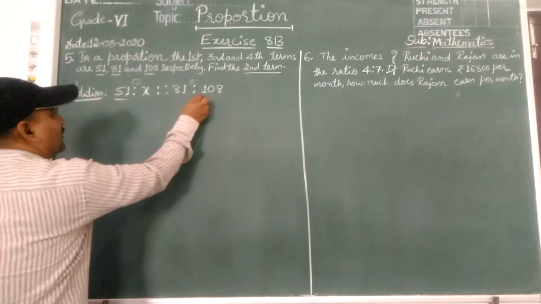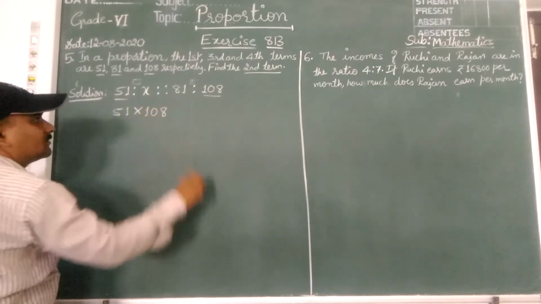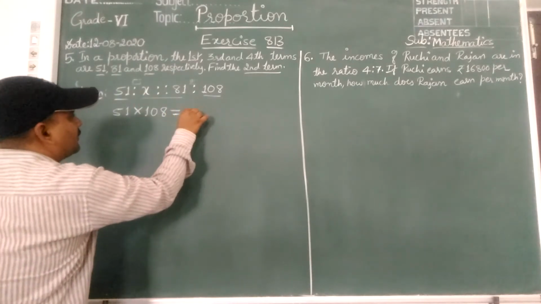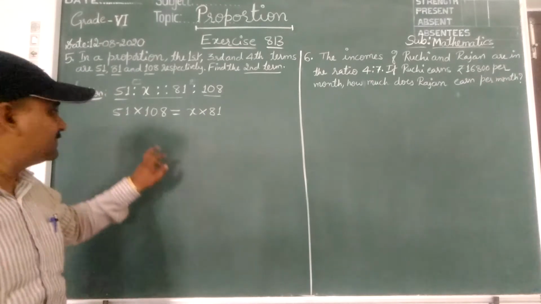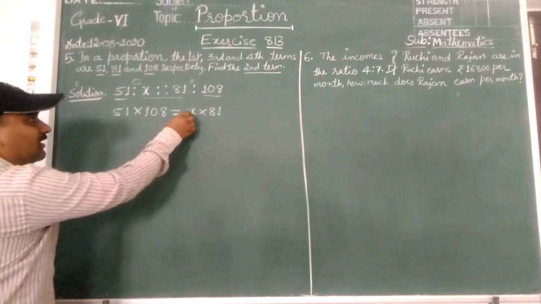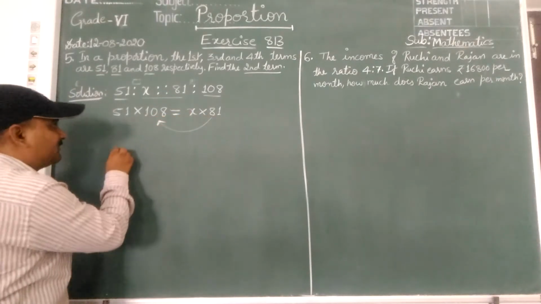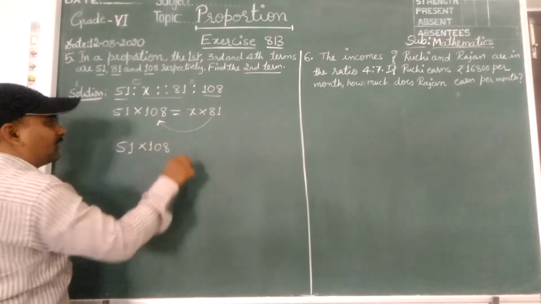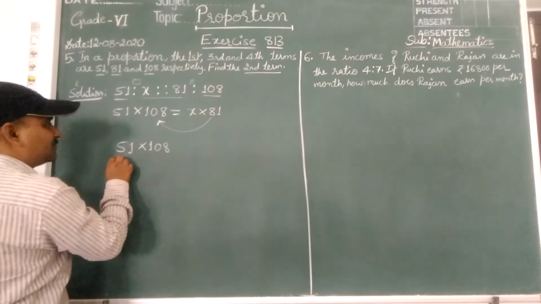That is the product of extreme terms equal to the product of means. Product of extreme terms equal to product of middle terms. Now get the value of x. Take this 81 this side, means left side. 51 into 108. When you take the right side to the left side, it comes to the denominator.